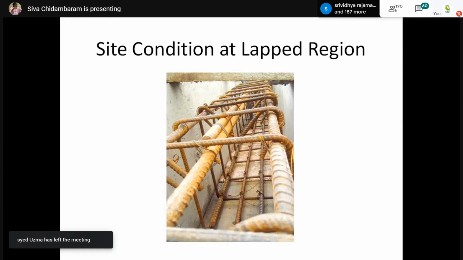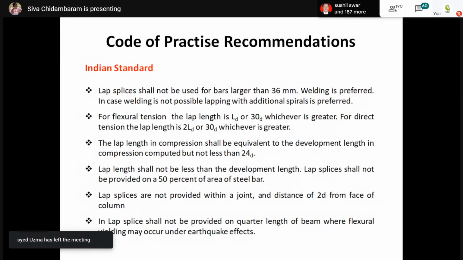You can see there are a lot of IS code recommendations for lap splicing: up to what length we have to go for lap splicing, what length we have to go for confinement, etc. These things are available in the IS code. You can easily refer to the IS code for more details.